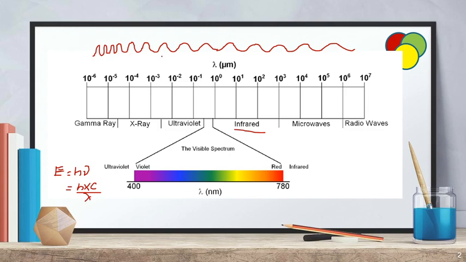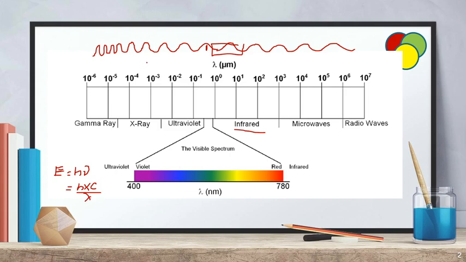Keep on moving the wave, and at the midpoint, suppose this is the infrared region, in this region you are finding a higher wavelength. Okay, so what is wavelength?